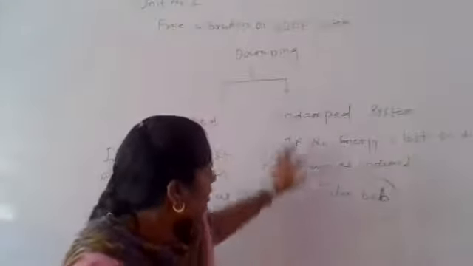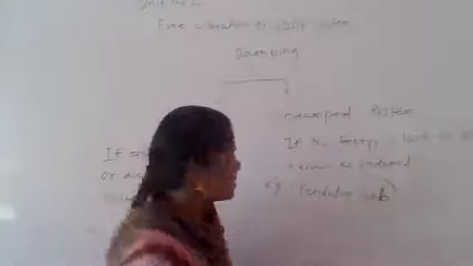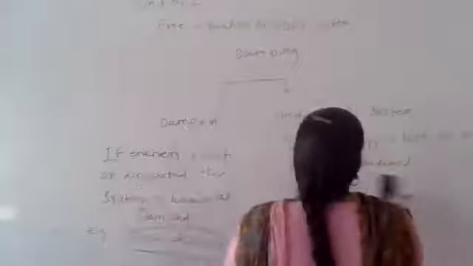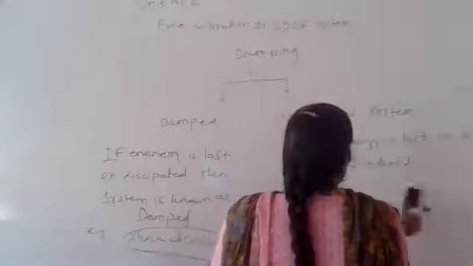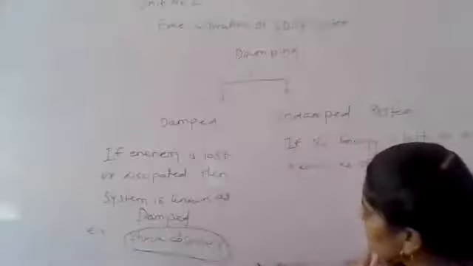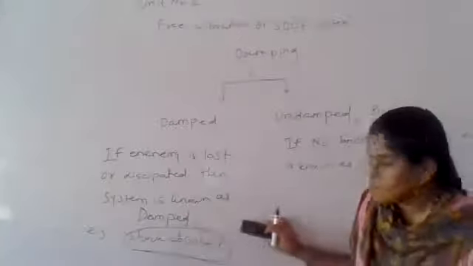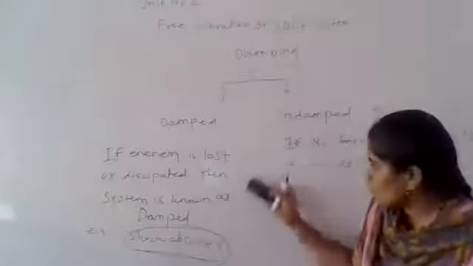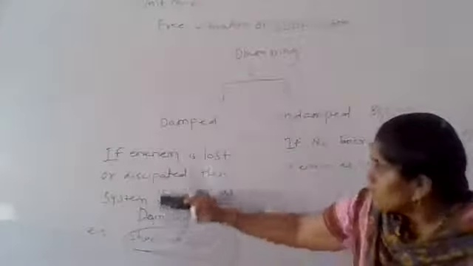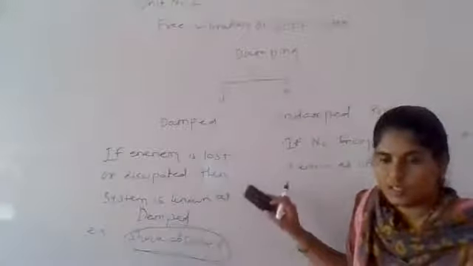And the second thing is that it comes under the undamped system. That will come under free vibration with respect to the pendulum bob, and it is an undamped system. The shock absorber is an example of a damping system. Why? Because the shock absorbers absorb the shock and the energy, which gets released by this damping system in the two wheelers and the four wheelers.